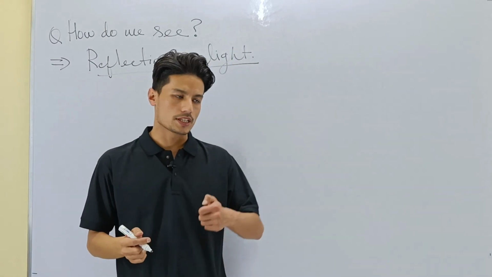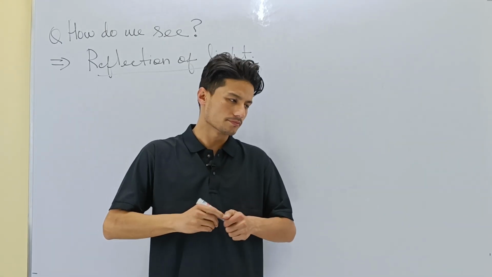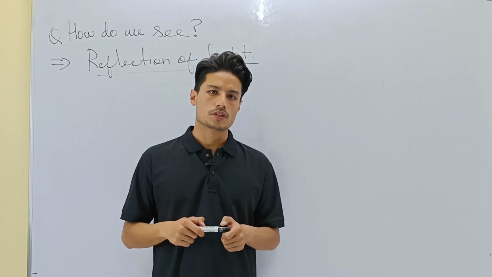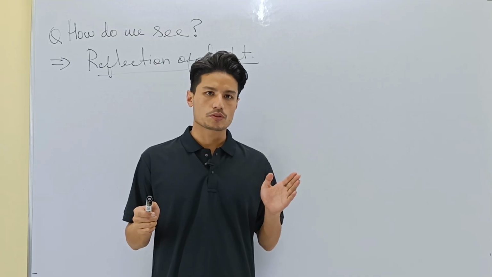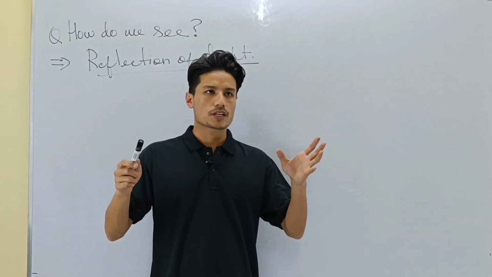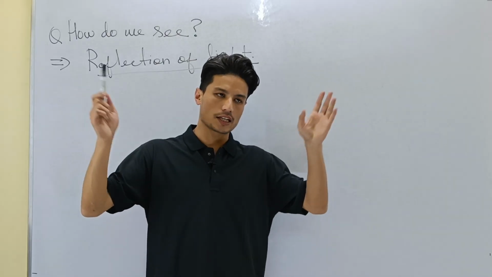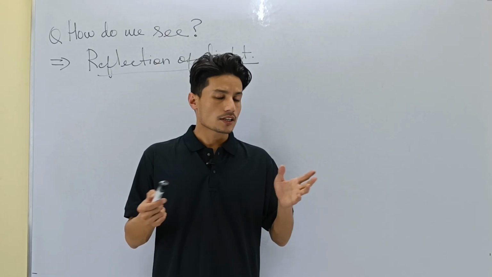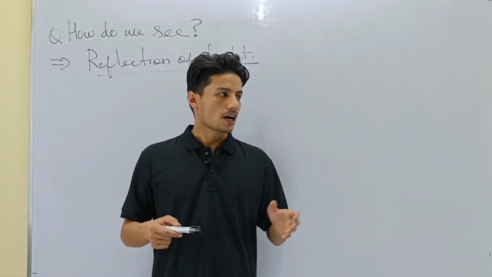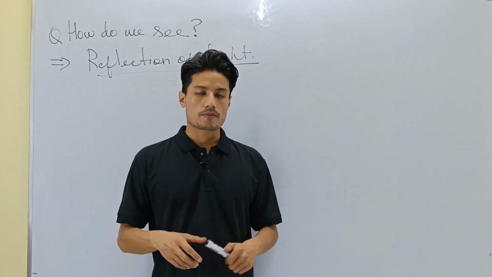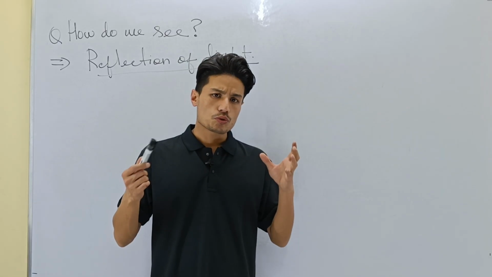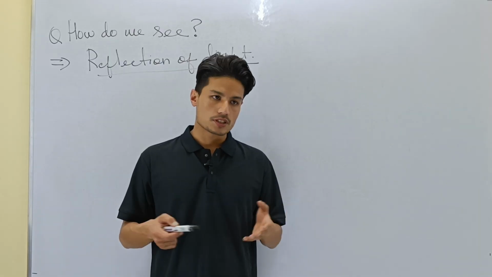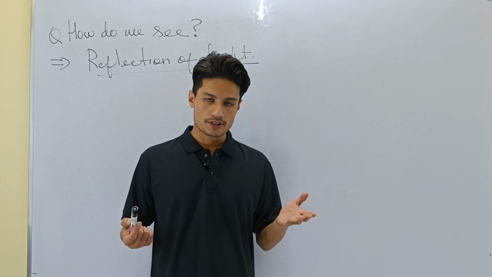Let me tell you how. Earlier I used an example where I told you that if every object which produces light in this world is removed, then everything will be dark. In the dark, I cannot see anything, isn't it? I may be surrounded by a wall, or there may be a tree in front of me, but it is so dark that I do not see. So if there is no light, then I cannot see the things around me. Do we all agree? Yes.